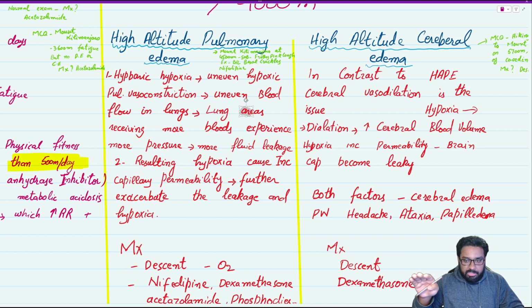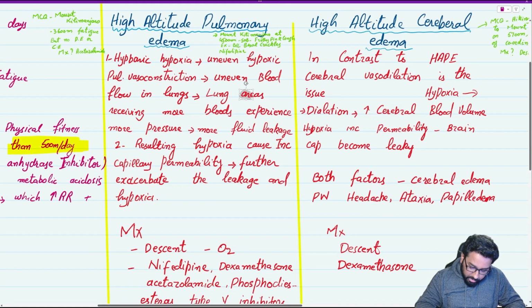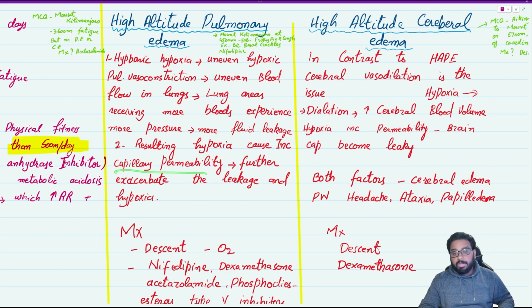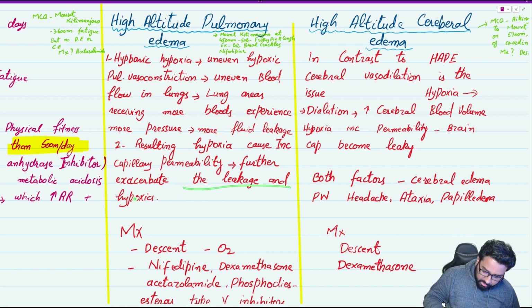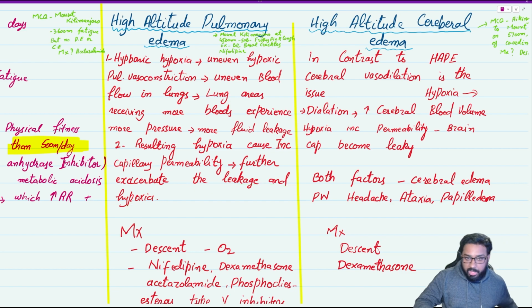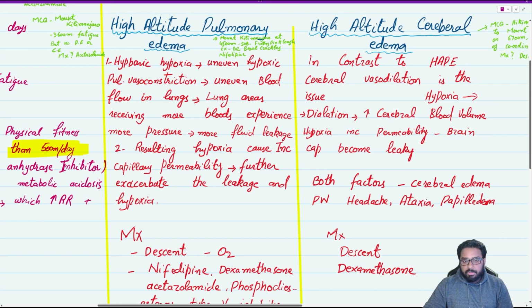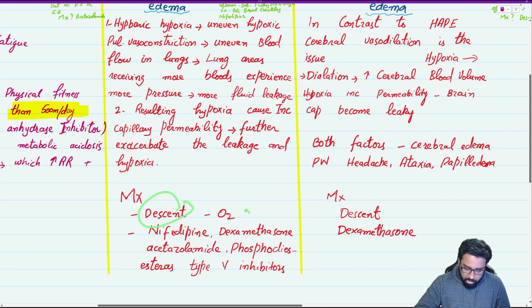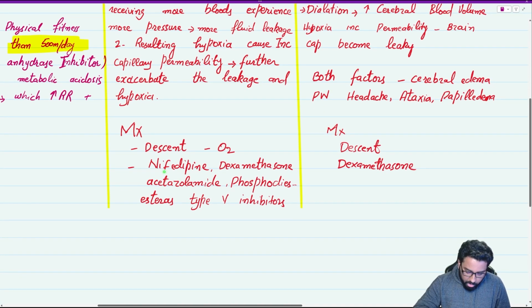So this is the first mechanism by which there will be fluid in the alveoli and it will cause pulmonary edema. The other mechanism is that hypoxia itself can increase capillary permeability, which will cause further leakage into the alveoli. So this is HAPE, high altitude pulmonary edema. Management: calm down, need oxygen, nifedipine, dexamethasone, acetazolamide, phosphodiesterase type 5 inhibitor.